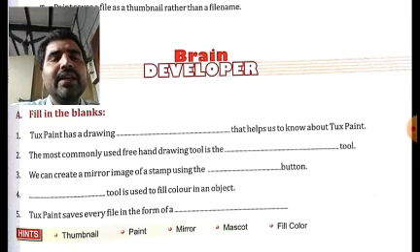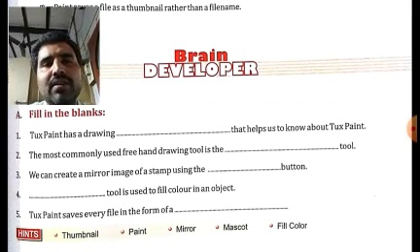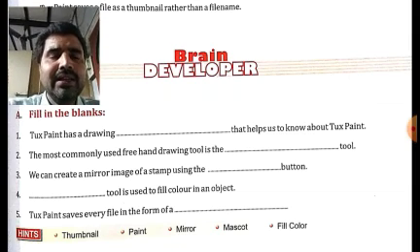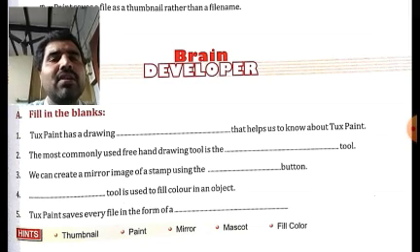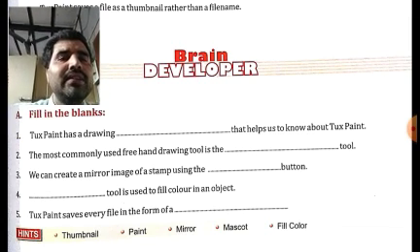Okay, so in this way, you will be given options like it could be mirror, paint, or mascot. Okay, in this way you can get any three options. What is the correct option here? The correct option will be mascot. Then the most commonly used freehand drawing tool is the dash tool.